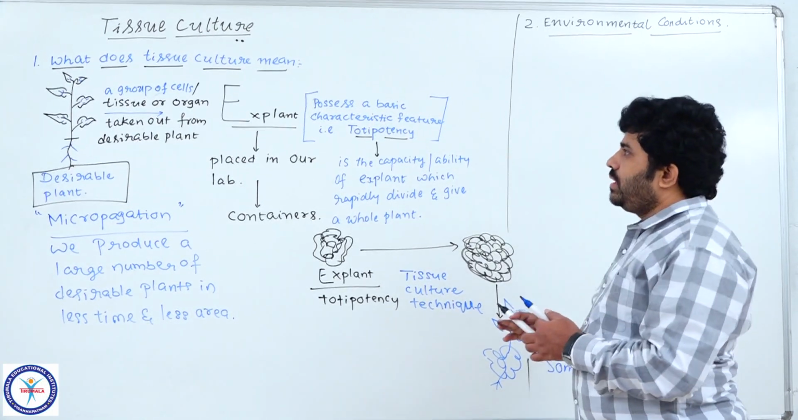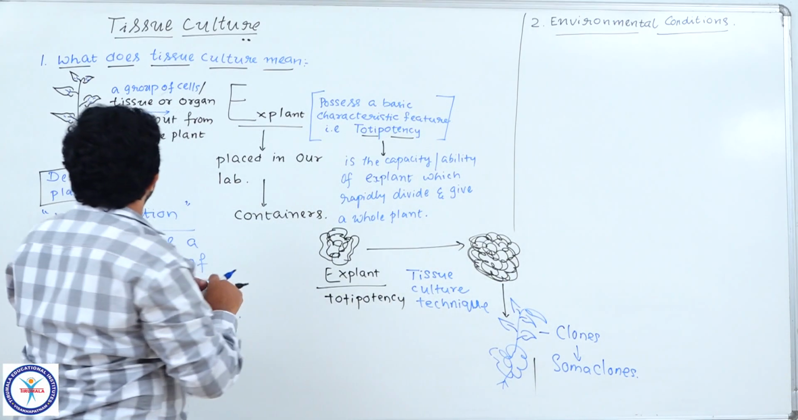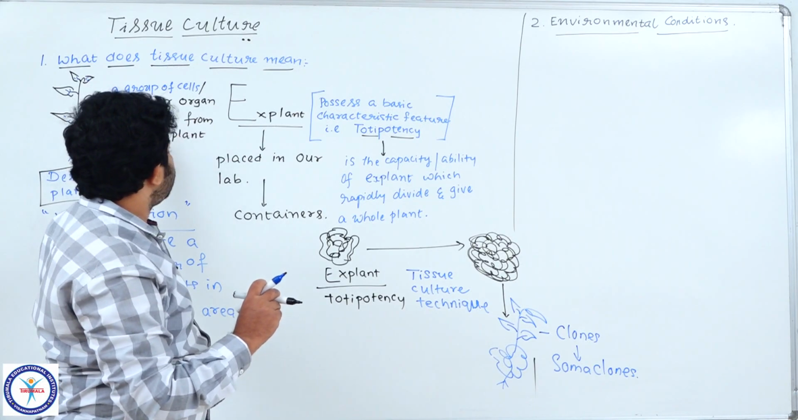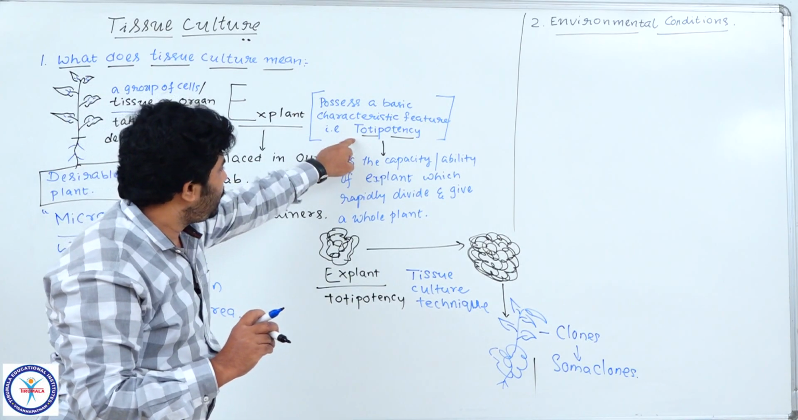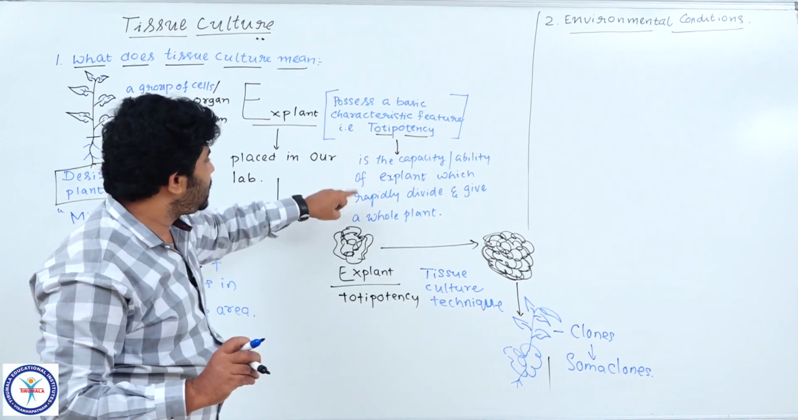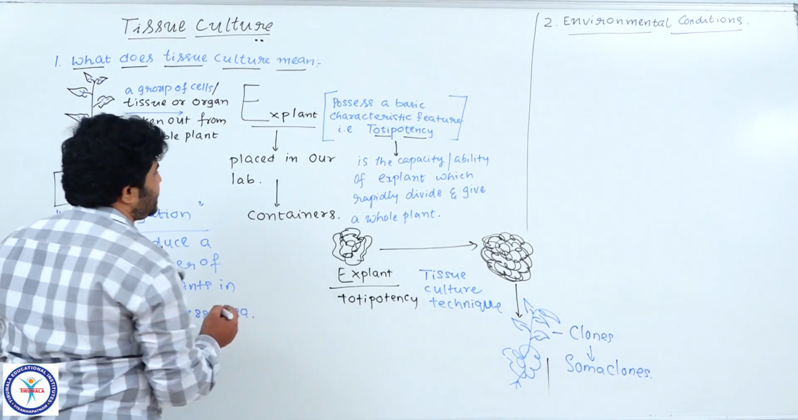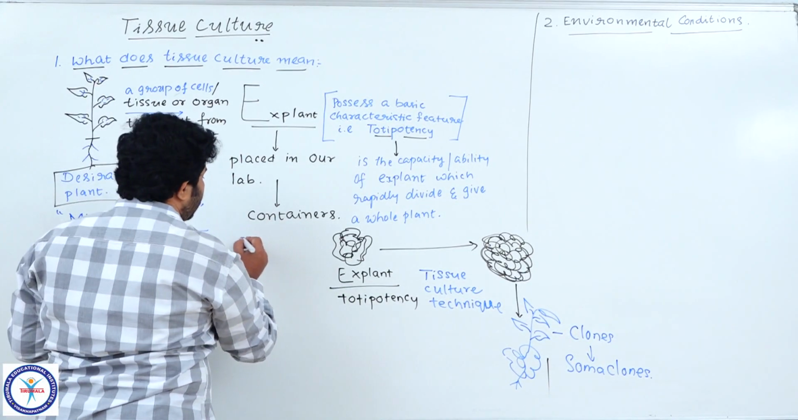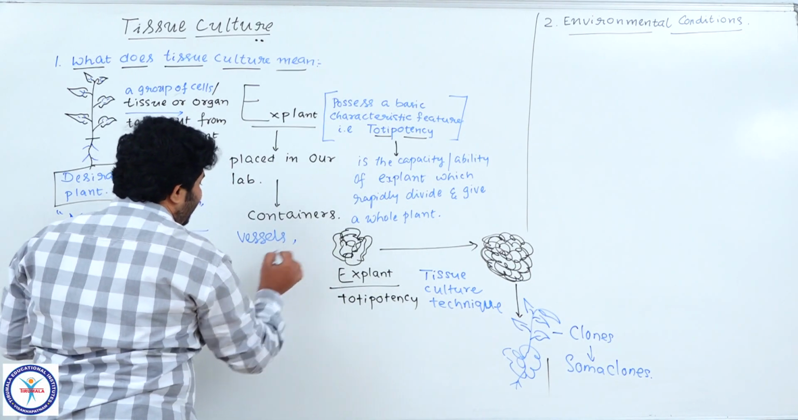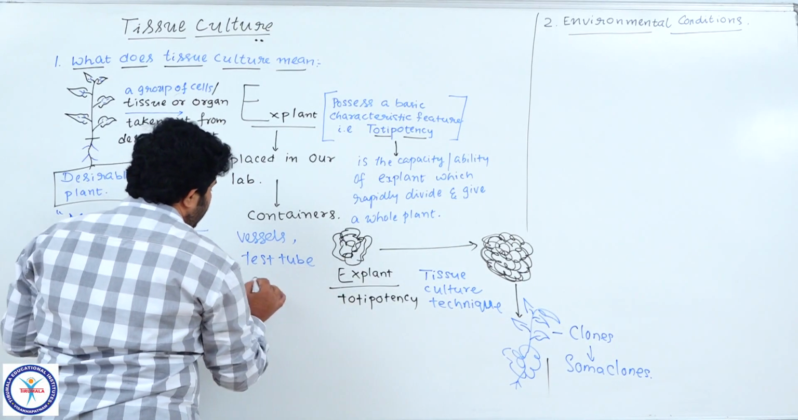Okay. So before going to discuss environmental conditions, we already discussed the desirable plant, from which we have taken some pieces of organs or tissues as explant, which possess totipotency. Totipotency means the ability or capacity of the explant to give rise to a whole plant. Okay, so here we are using containers in the lab. Different containers like vessels and test tubes are needed here, instruments, and some chemicals.